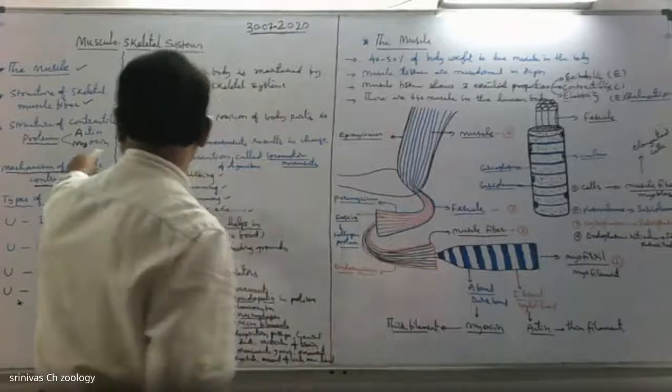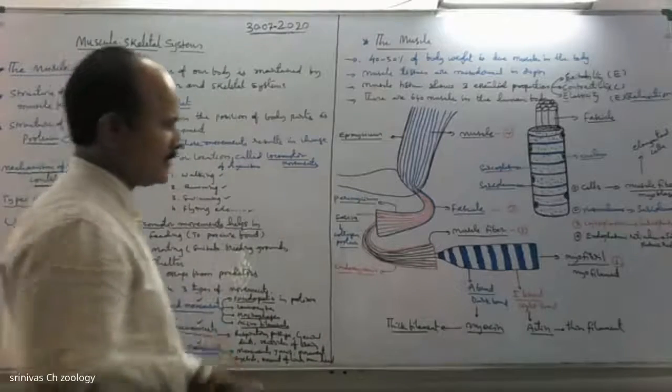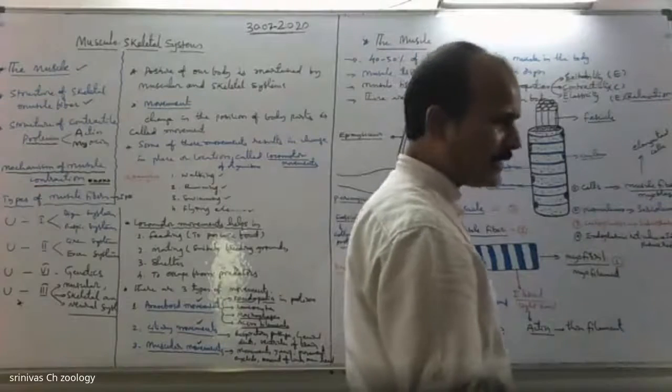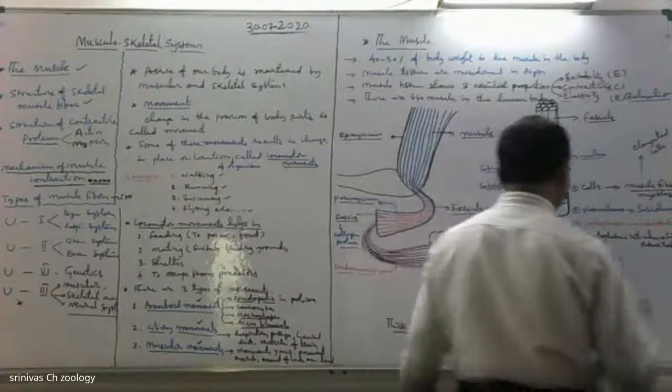We discussed it in the mechanism of muscle contraction.